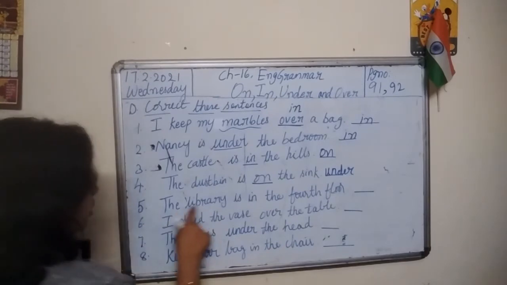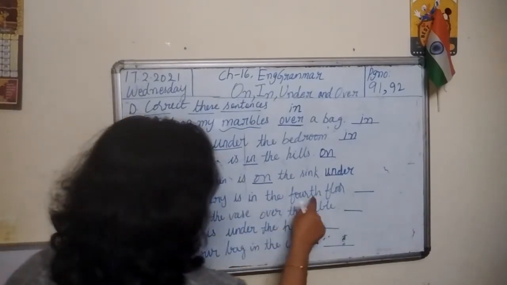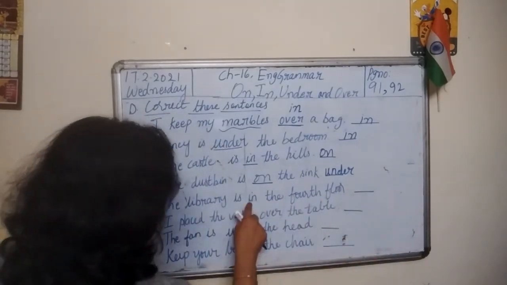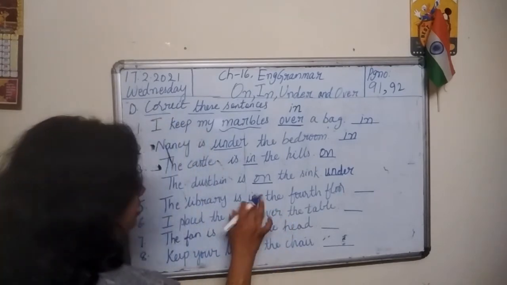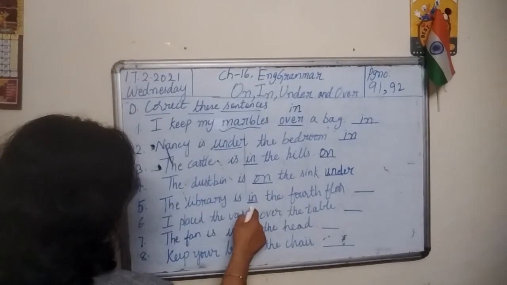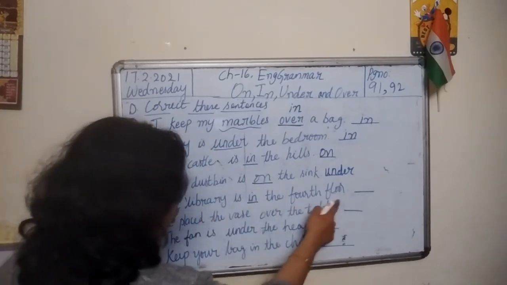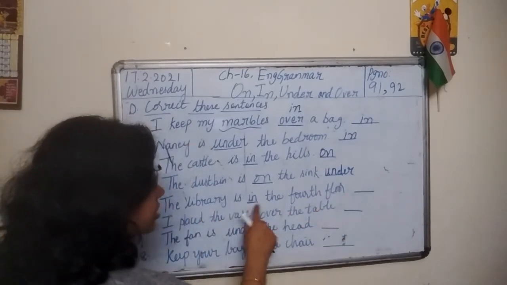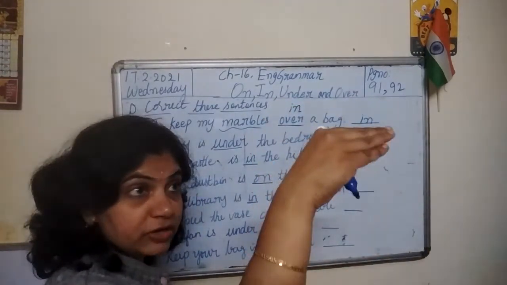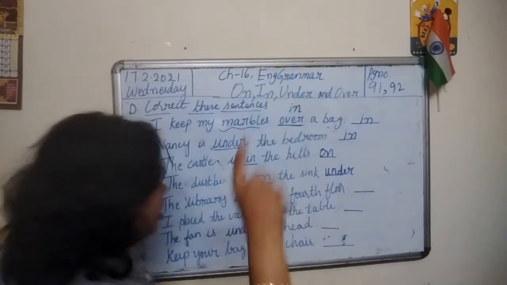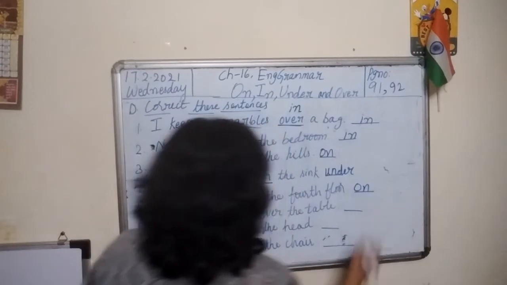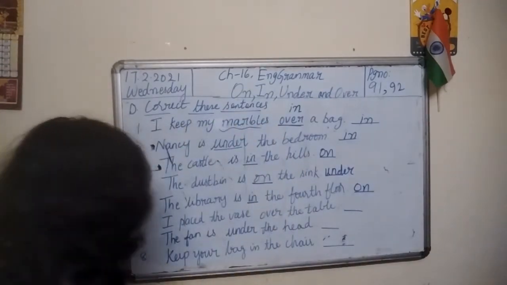Number 5. The library is in the 4th floor. First identify the preposition here. In is the preposition, right? So there is some mistake here. That is why he is asking us to correct these sentences. So library is in the 4th floor? No. The library is on the 4th floor. First ground floor, first floor, second floor, third floor, 4th floor.